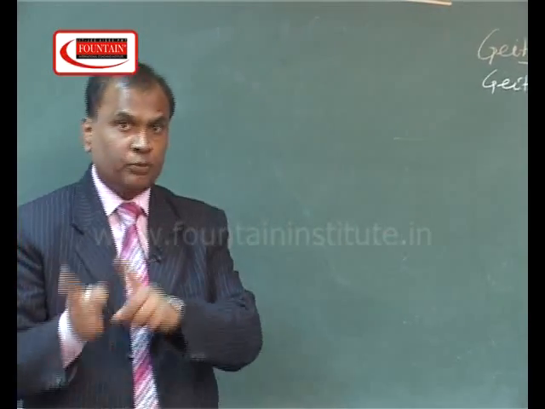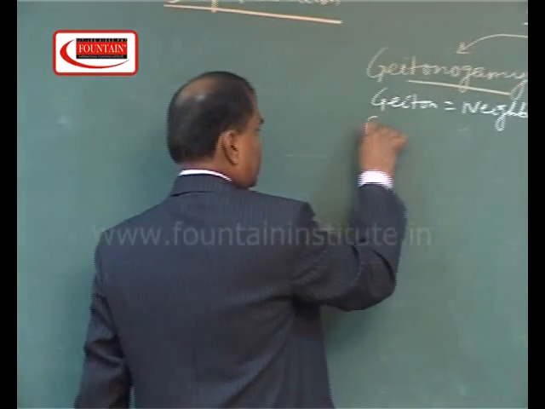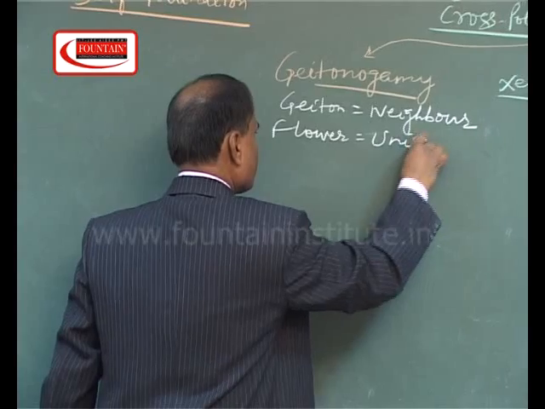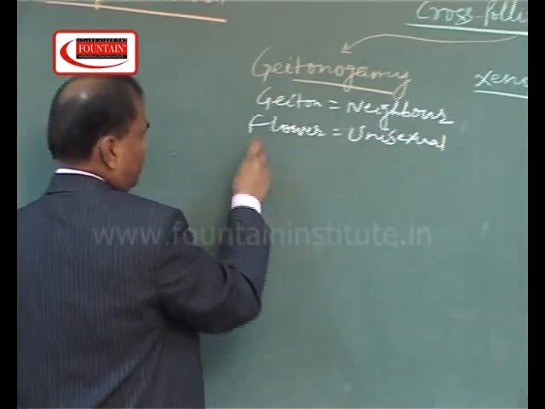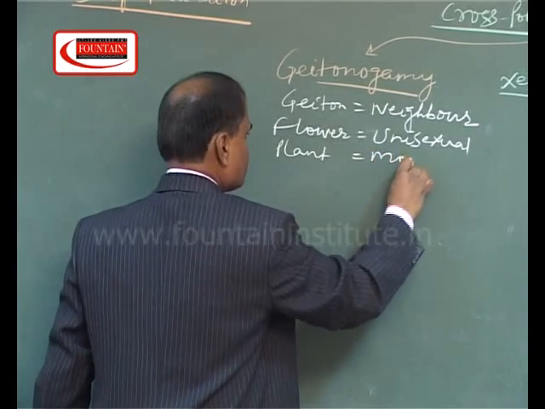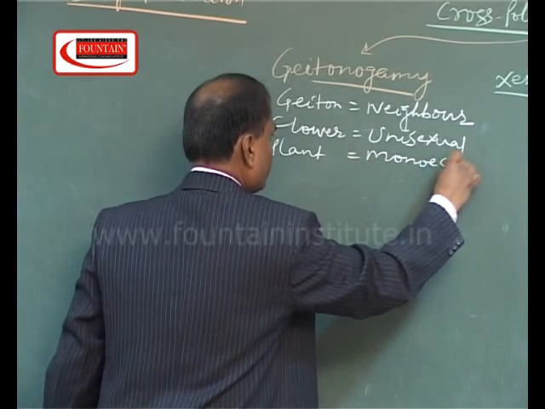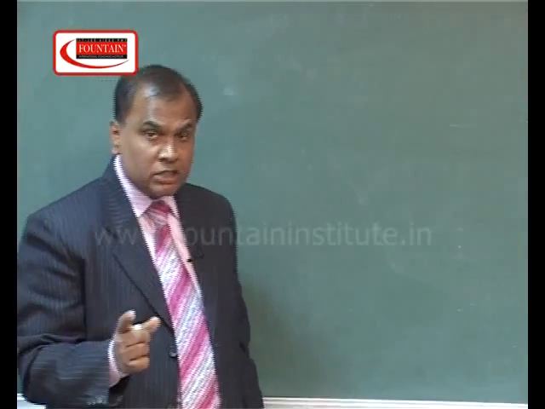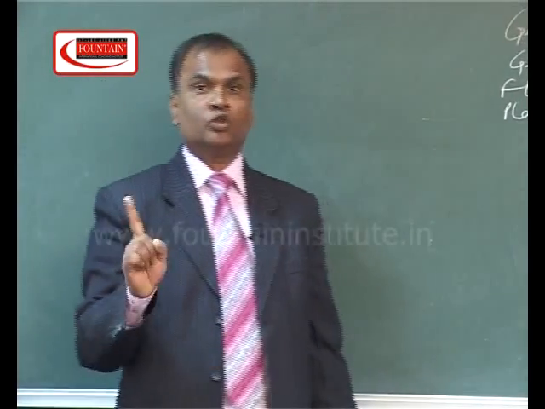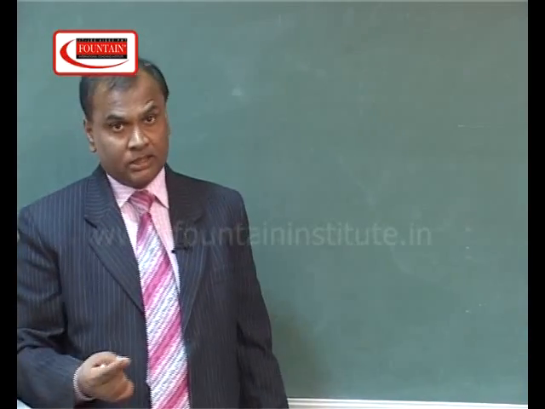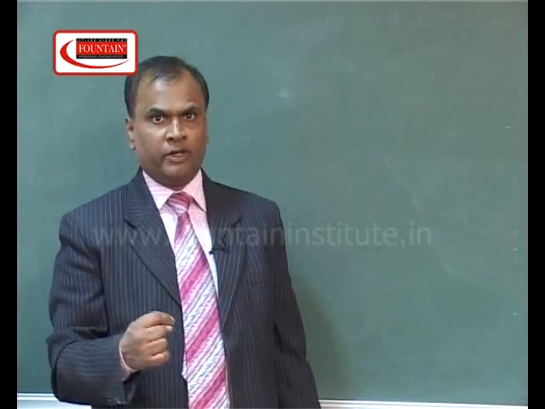The ideal situation for Geitonogamy is that the flower is unisexual but the plant is monoecious. It means both types of unisexual flowers should be born on one and the same plant. If this is the condition, it will favor Geitonogamy.